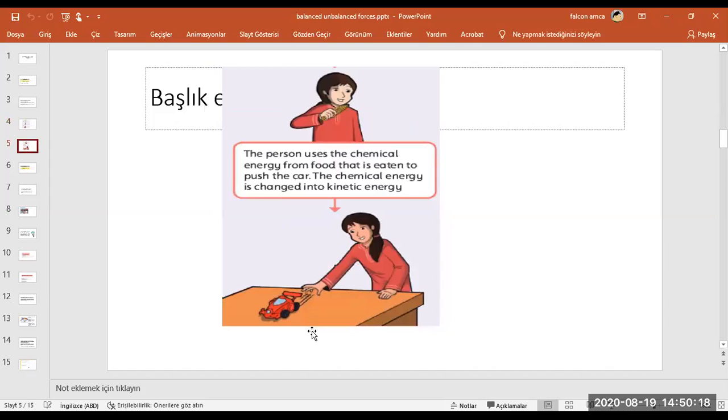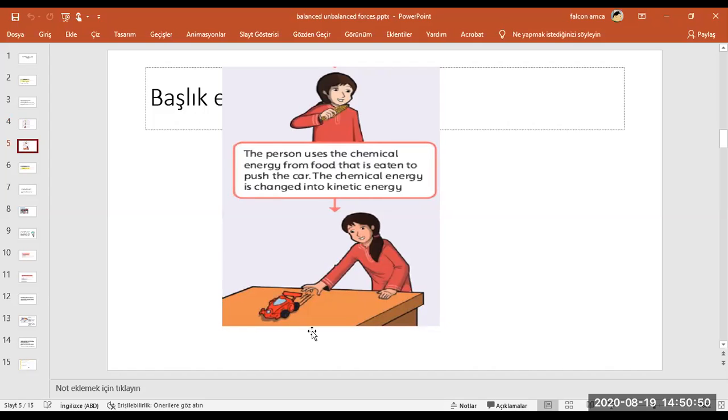And when we take energy from food, we use this energy for movement, for our life activities. Here it shows that this girl pushes this toy car, and the chemical energy in her body changes into kinetic energy by movement. Kinetic energy is energy by movement.